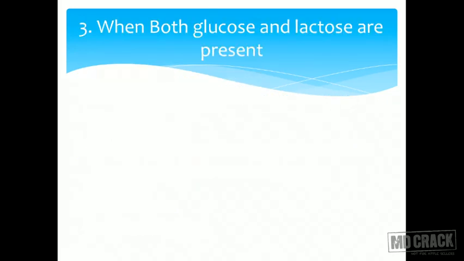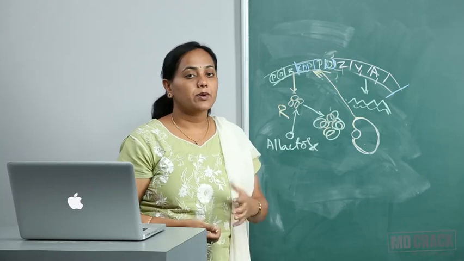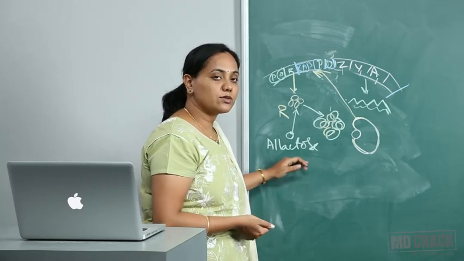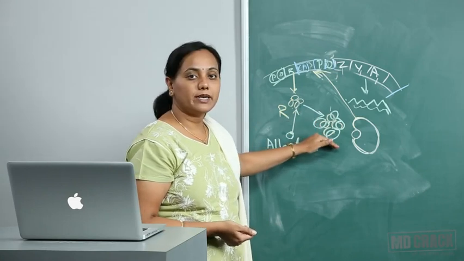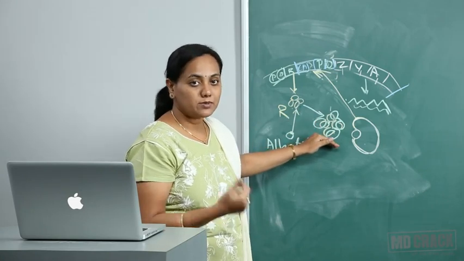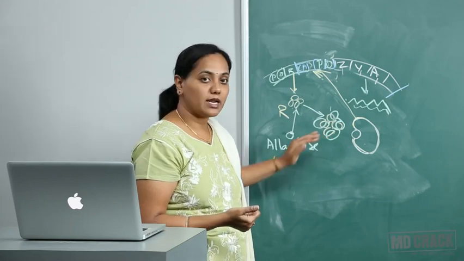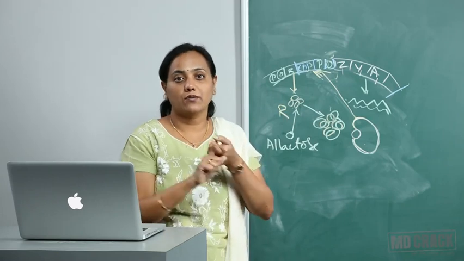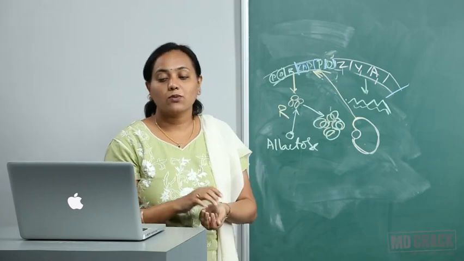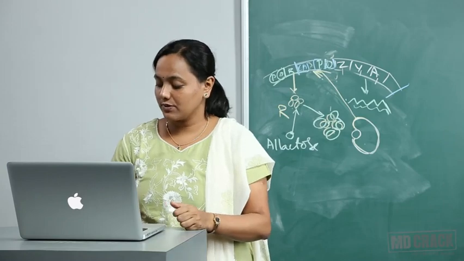Let us look at one more situation, when both glucose and lactose are present. Glucose is also there, lactose is also there. Which is the preferred fuel? The preferred fuel is glucose. When glucose is the preferred fuel and lactose is also there, this lactose will form allolactose, which will cause the binding of the repressor protein. So there must be some mechanism by which, when both lactose and glucose are there, this gene should be switched off and should not transcribe. So what will happen when both glucose and lactose are present?